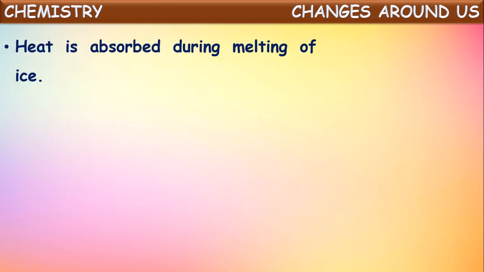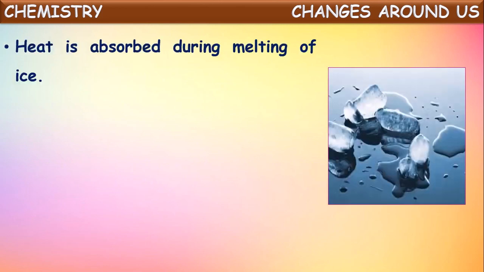Let us see some more. Heat is absorbed during melting of ice. So when ice cubes are melting, they absorb heat energy from the surroundings and then convert into liquid water form. As energy is absorbed, it is also one of the endothermic processes. Okay, melting of ice is an endothermic process.